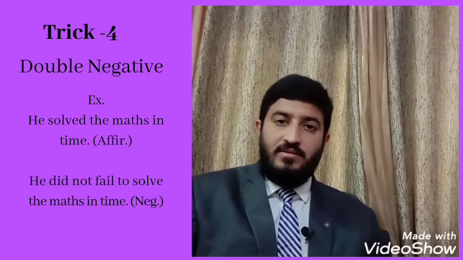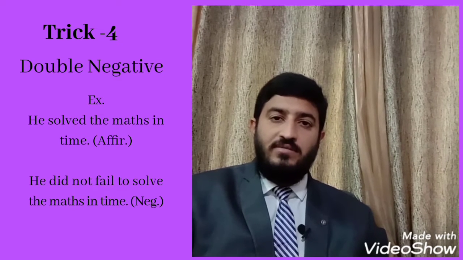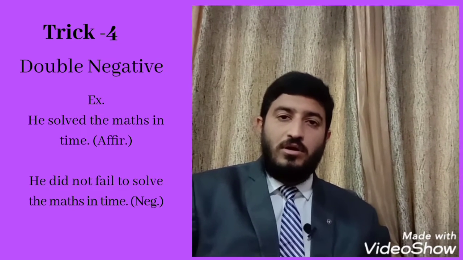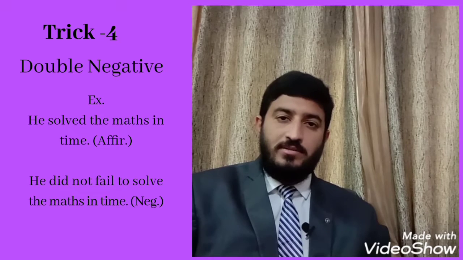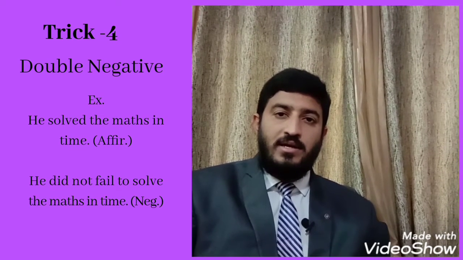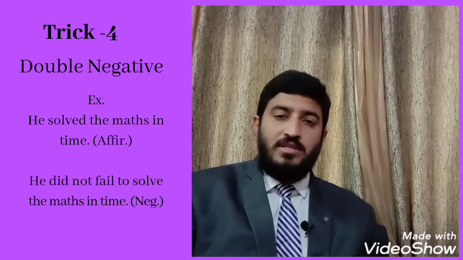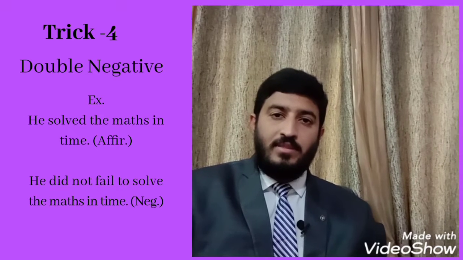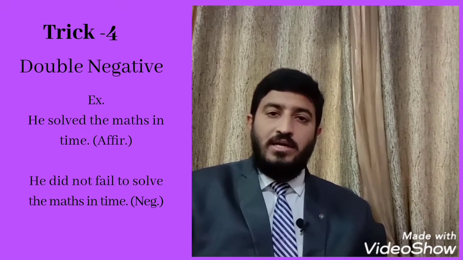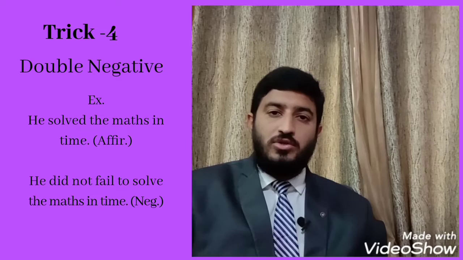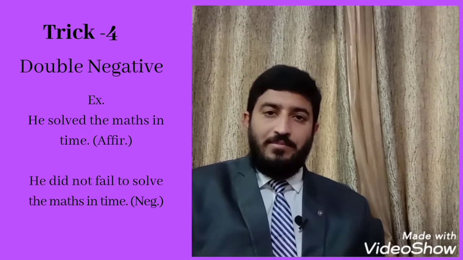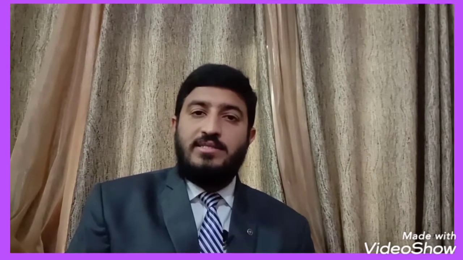Trick number 4: double negative. In this type of conversion, we have to use "not" plus other negative words. For example, "He solved the maths in time." The negative will be "He did not fail to solve maths in time." The above 4 are important tricks by which we can convert affirmative sentences into negative form.